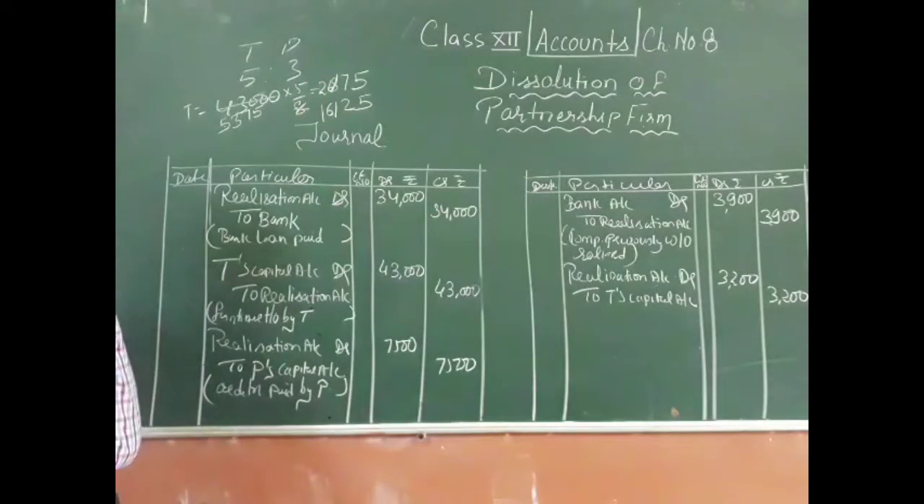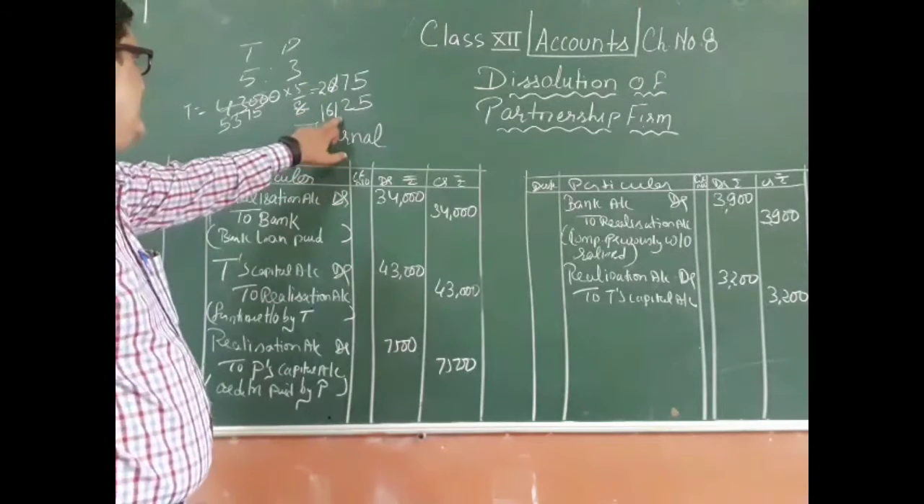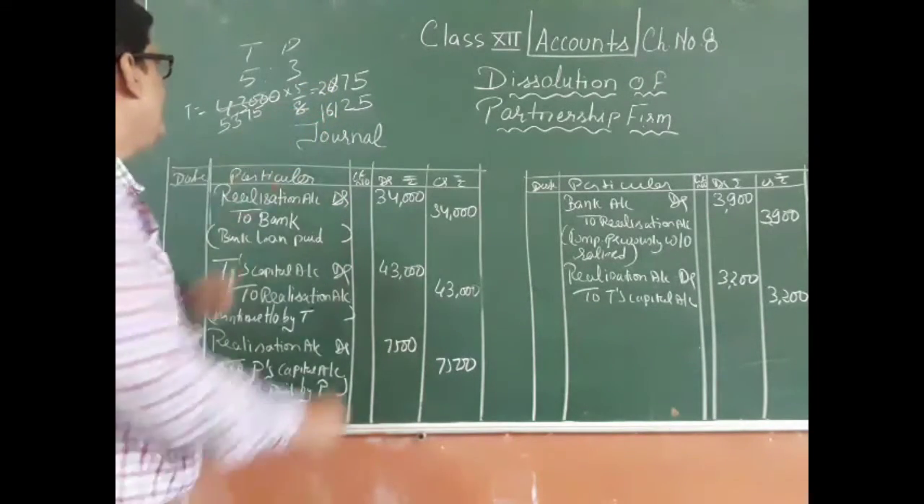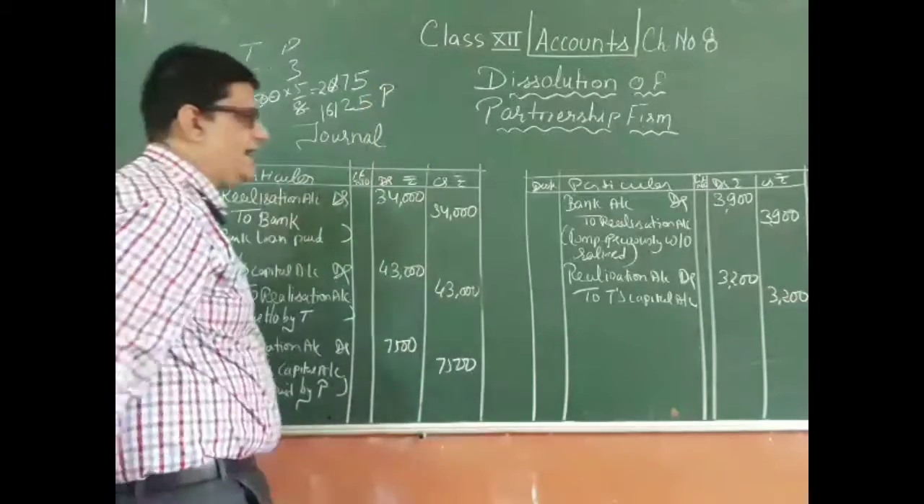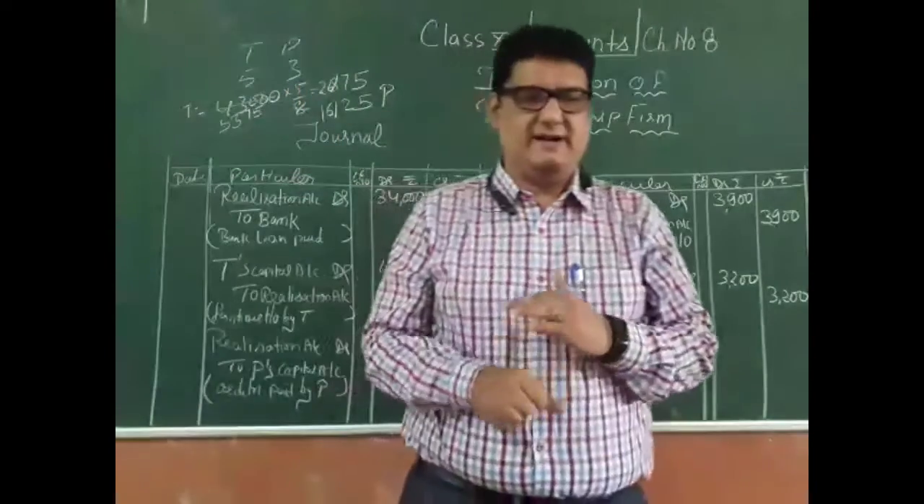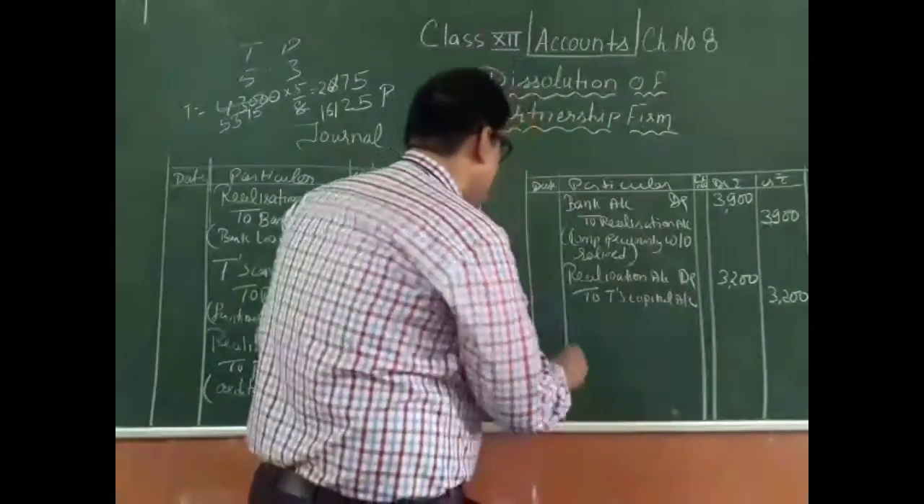So this 16,125 will go to which partner? P. So now the entry related to the profit will take place. So it will be